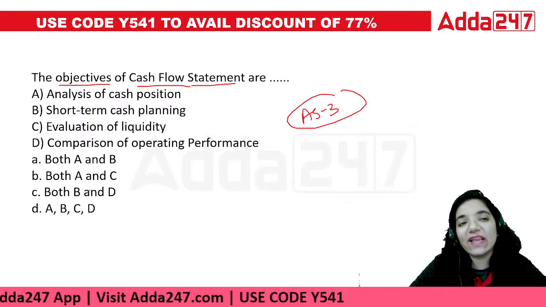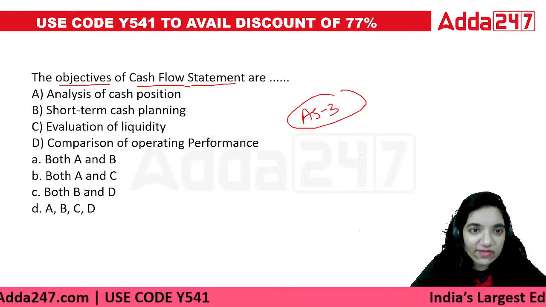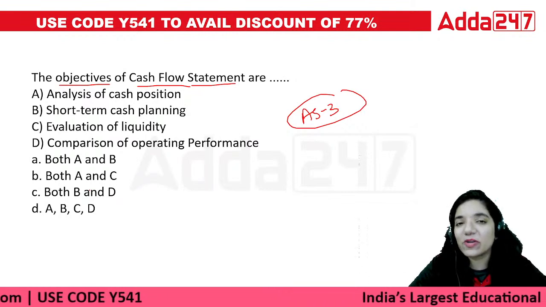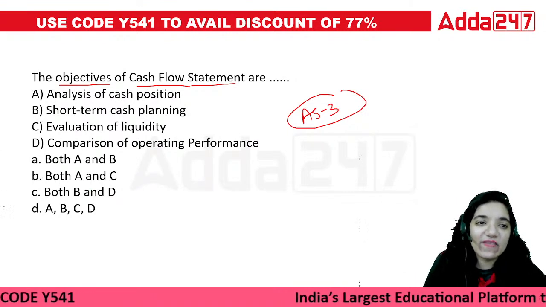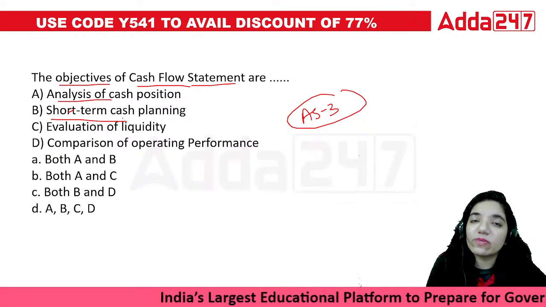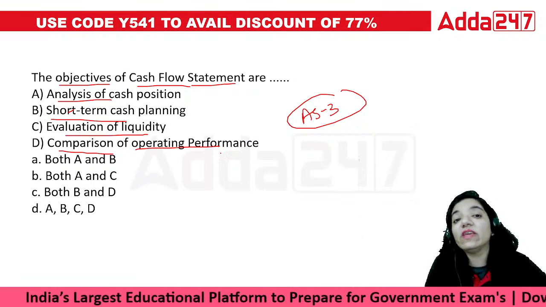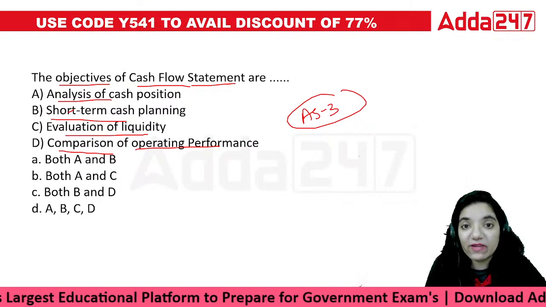Otherwise, what's happening here is, the objectives of the cash flow statement are what? This thing is stated in that particular explanation only. It is for analysis of the cash flow position, or short-term cash planning, or evaluation of liquidity, or comparison of operating performance.